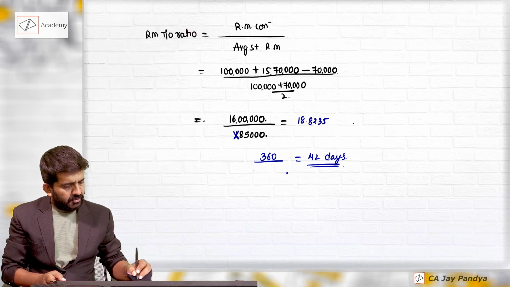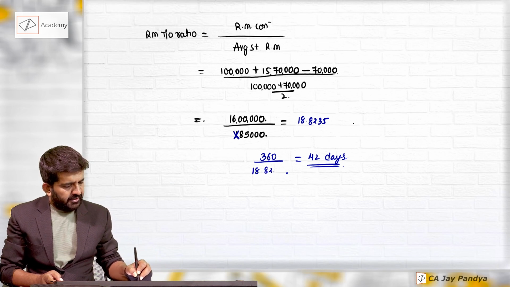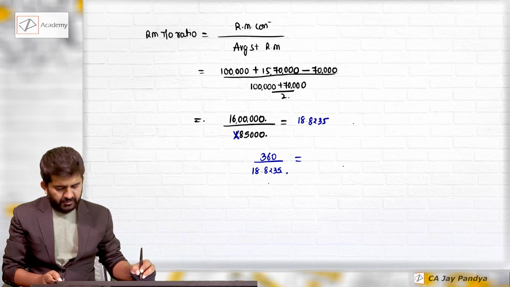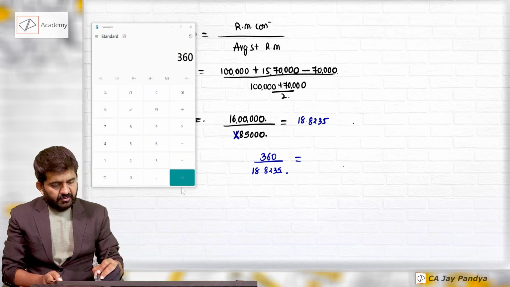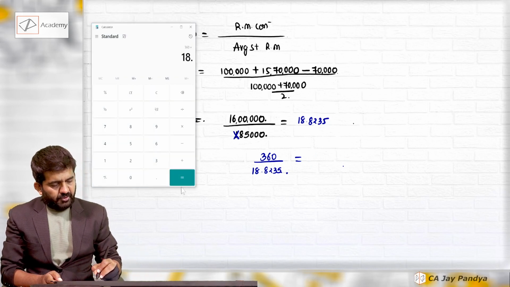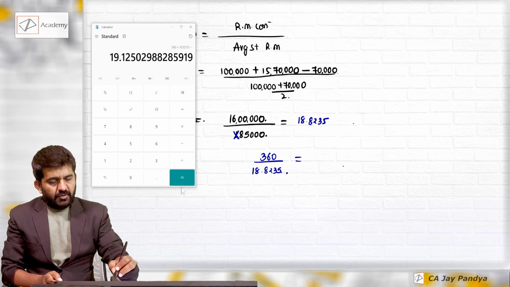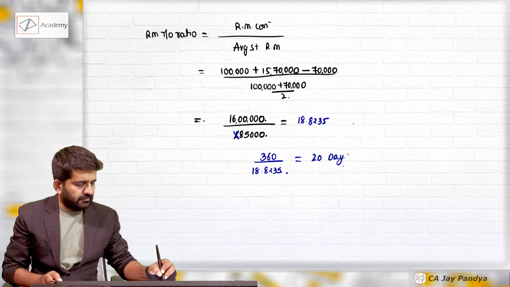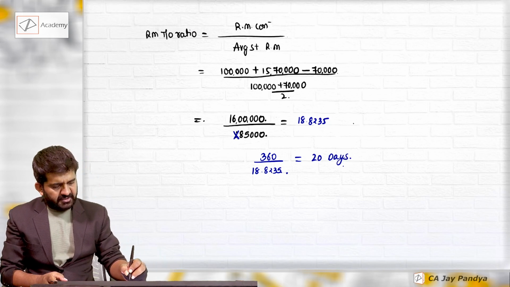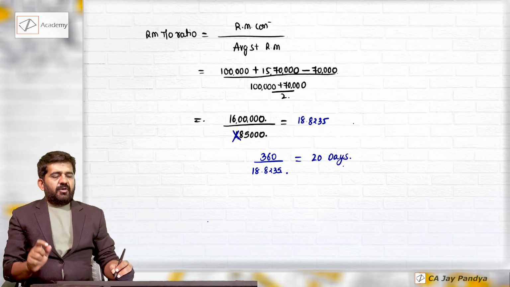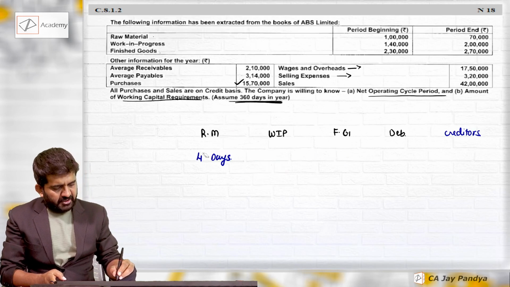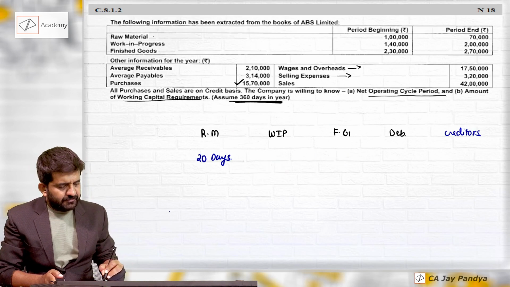This answer will also change. 360 divided by 18.8235 will be 19.12. That is approximately 20 days. Here there was a mistake, right? 1 lakh plus 70,000 divided by 2 is 85,000. So raw material stock period is 20 days.